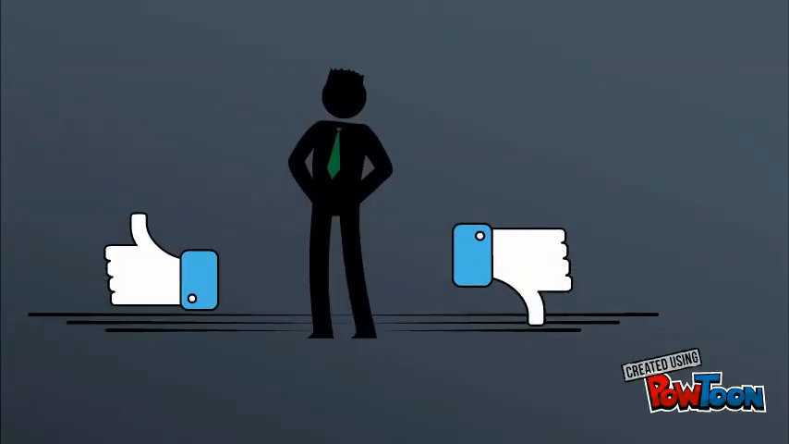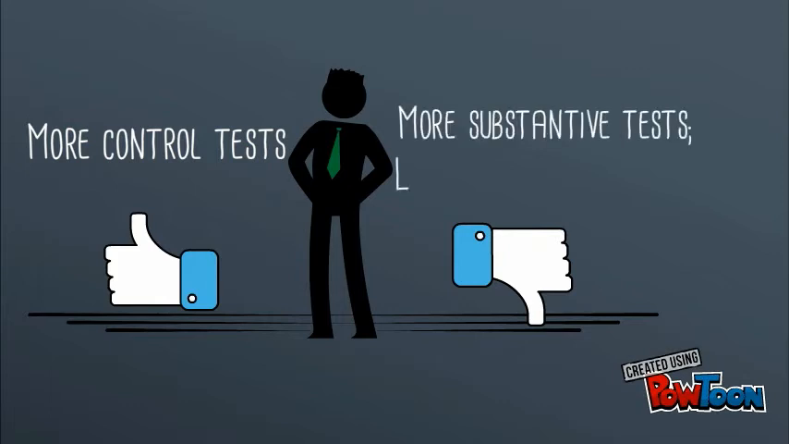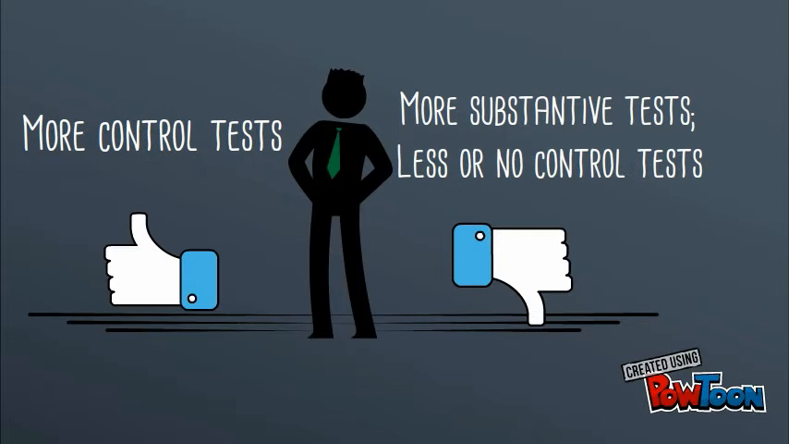If the controls look good, he will perform more controls testing to test the operating effectiveness of those controls. But if the controls look bad, the auditor will focus his strategy towards more detailed testing by performing substantive tests, and he will do less or no controls testing.